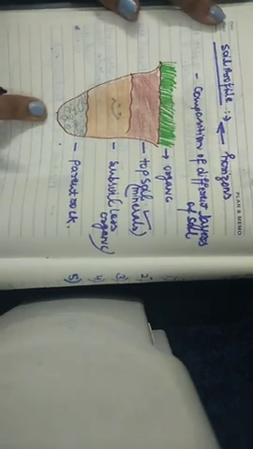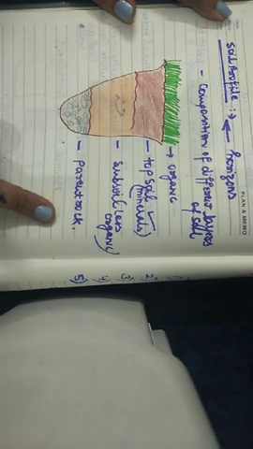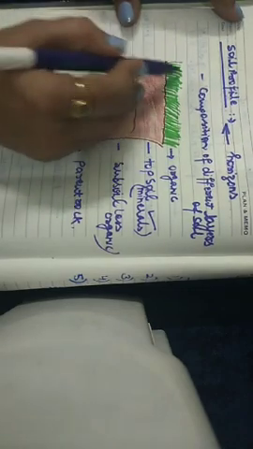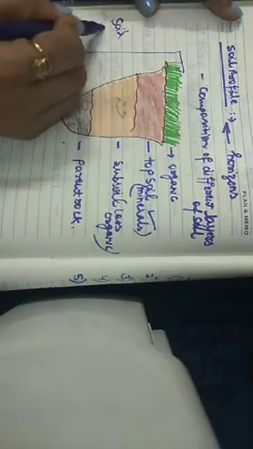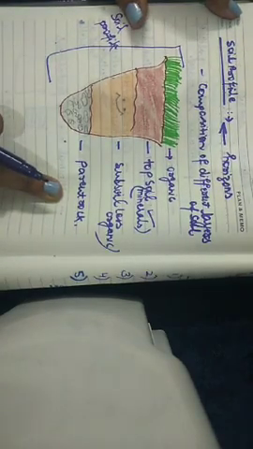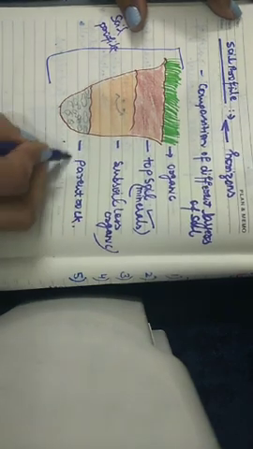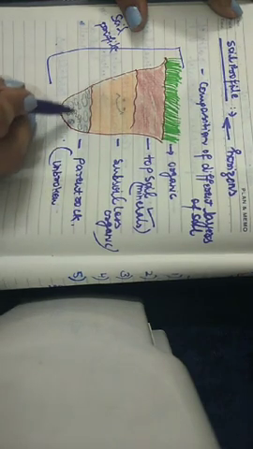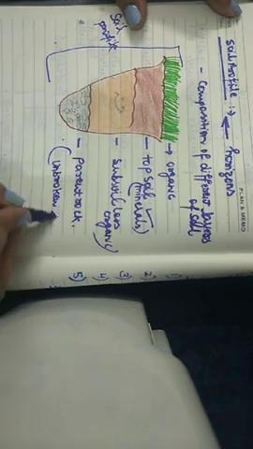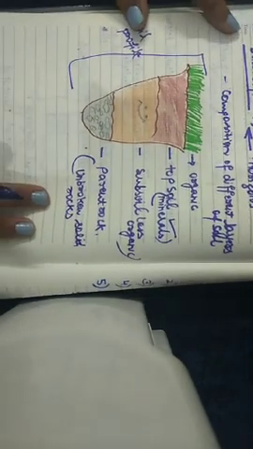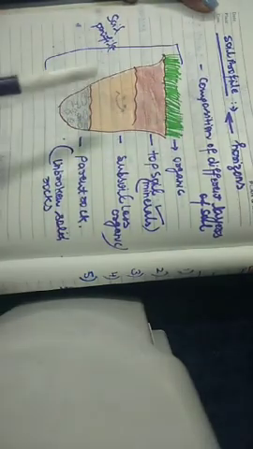Then next is the parent rock. This is called parent rock. It comes at the base of the soil profile. This entire thing is the soil profile, and at the base of the soil profile comes the parent rock. It is the unbroken solid rock, as you can see over here, unbroken solid rock pieces are there, right?